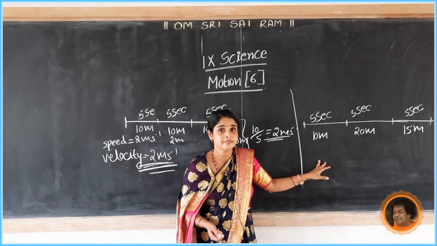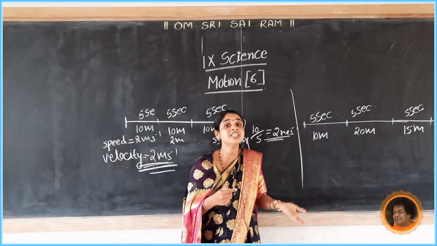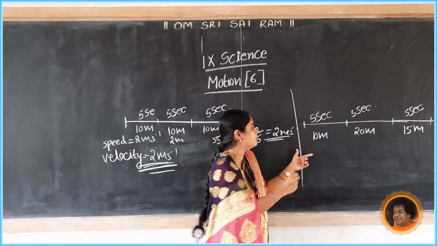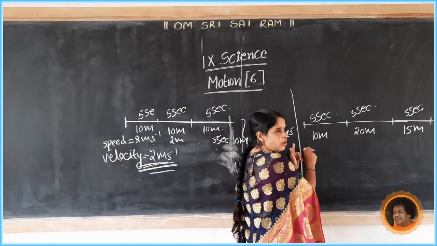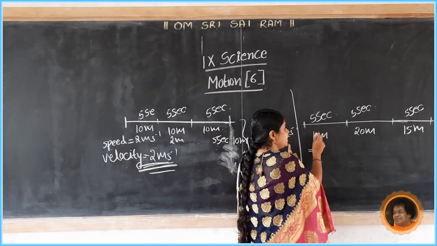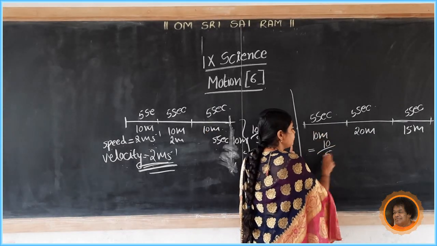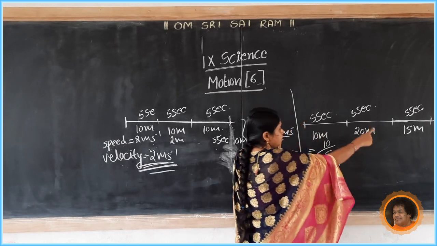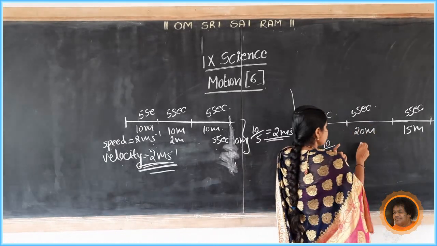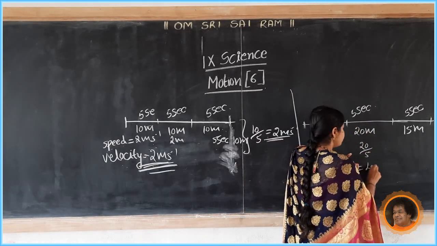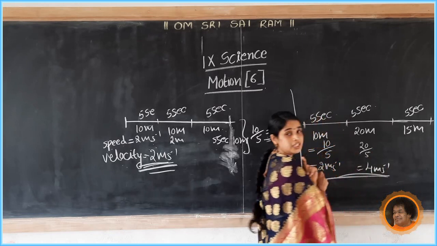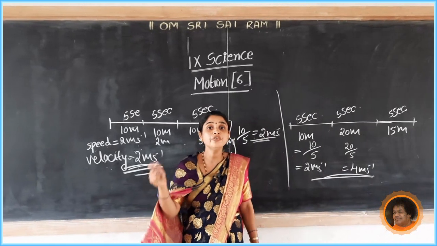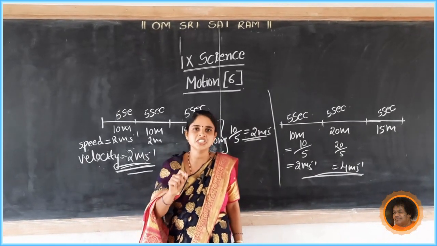In this case, the velocity of the object changes. Is it right? See here, we know the formula: velocity equals displacement divided by time. Here displacement 10 divided by 5 equals 2 meters per second. And in this case, 20 divided by 5 equals 4 meters per second. So velocity changes. In the case of non-uniform motion, velocity changes.